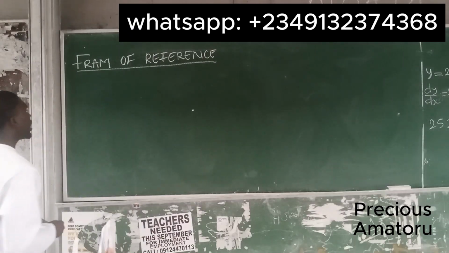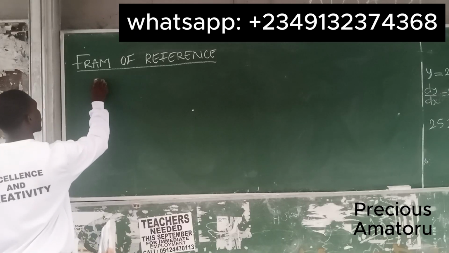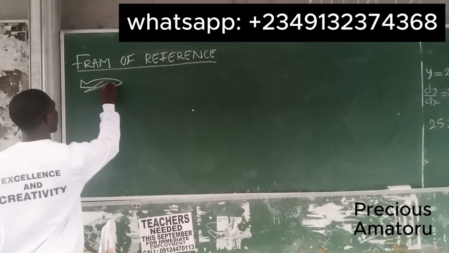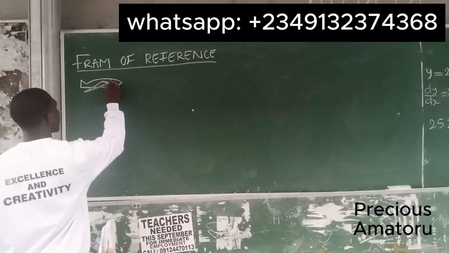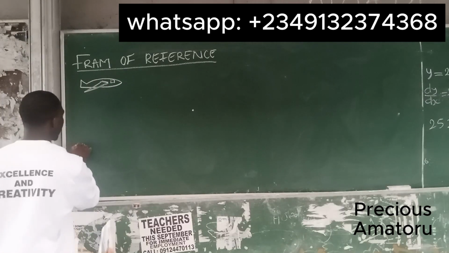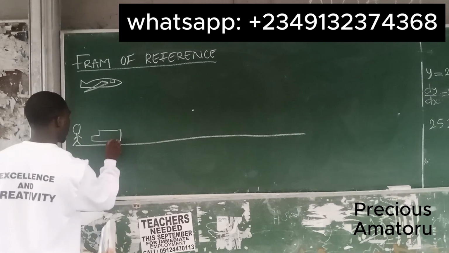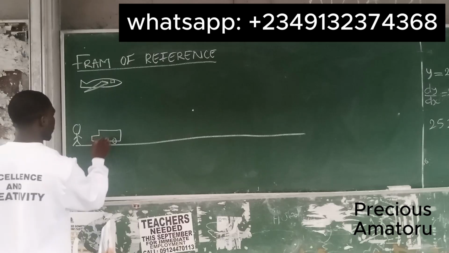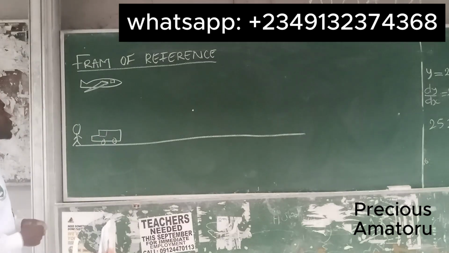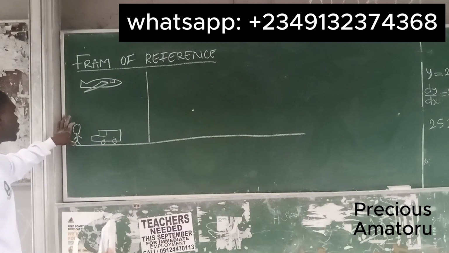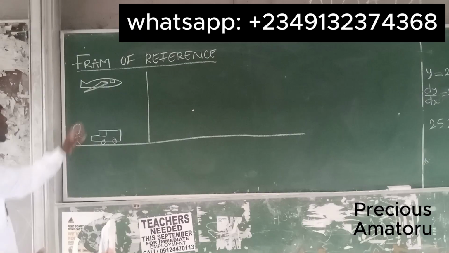So observe, let's say we have a jet. Don't mind my drawing. So we have a jet, and let's say this is the floor, and you are standing right beside here, and this is a car. Now, in this scenario, let's say your frame of reference is that you are standing at the platform. That is, you are just standing on the floor, observing what is happening.